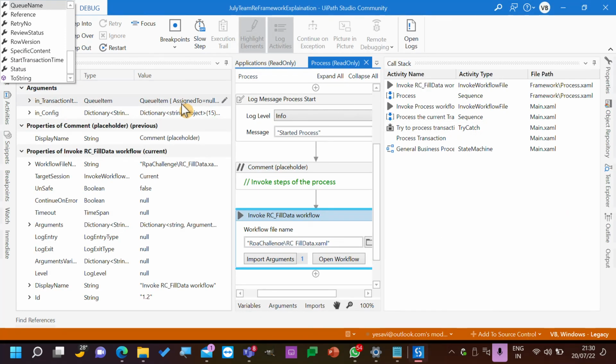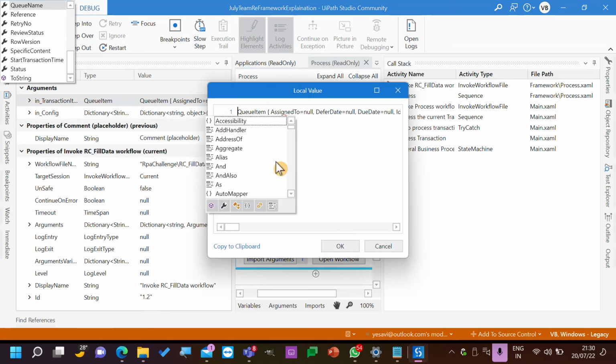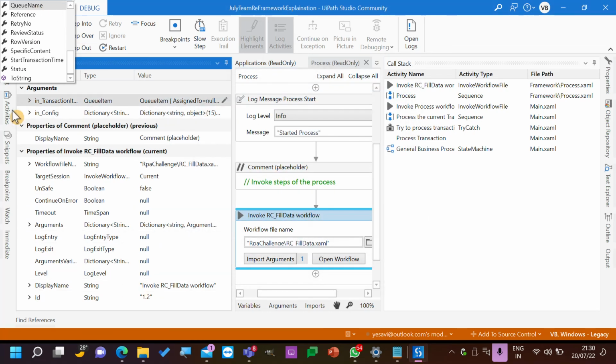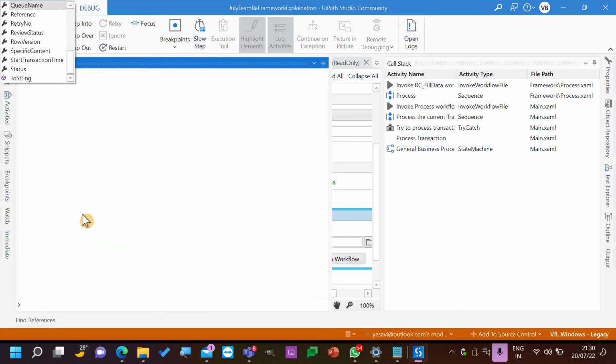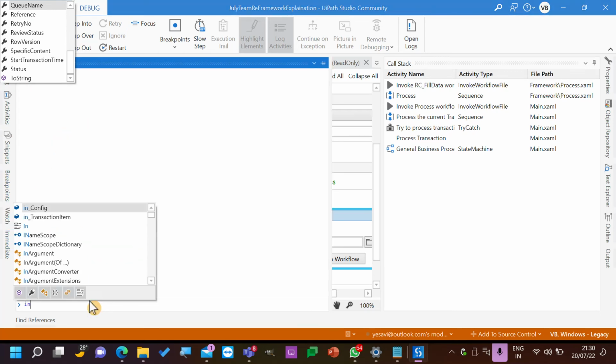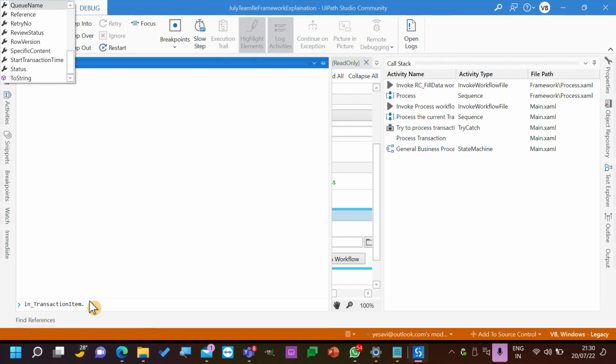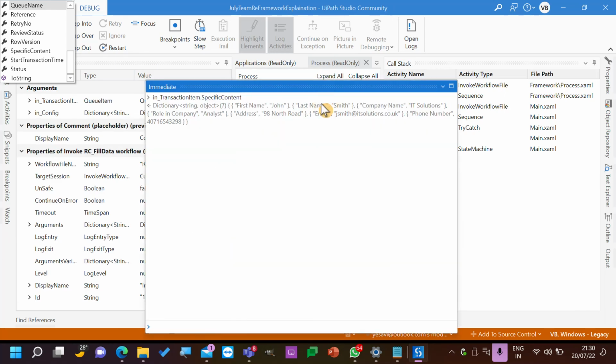Now see here, this is transaction item and I will go with immediate panel. I will add in transaction item dot specific content. So what can I get? I can get a dictionary of items. So if you observe, it is a dictionary. Basically, this is a dictionary containing the key and value pairs. So if I just send in the dictionary and if I can loop in with all the key and values, can I get the value?